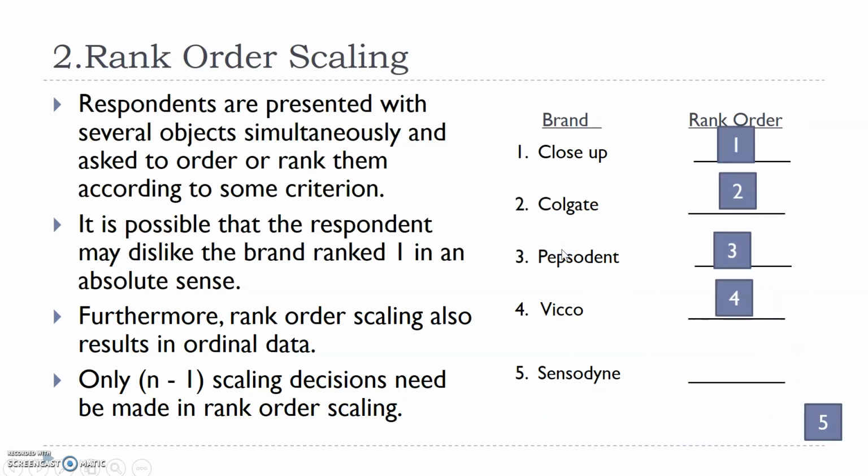So in the earlier case, if I had n products, how many comparisons did I make? n into n minus 1 divided by 2, right? So that was for paired comparison. In the case of rank order scaling, the total number of choices I have to make is n minus 1. That means if I have 5 brands, I'm actually making 4 choices, because once I make 4 choices, that fifth choice will already be taken care of.